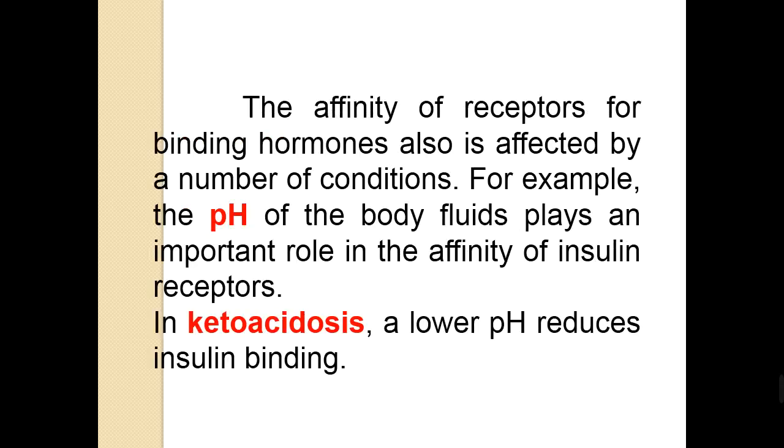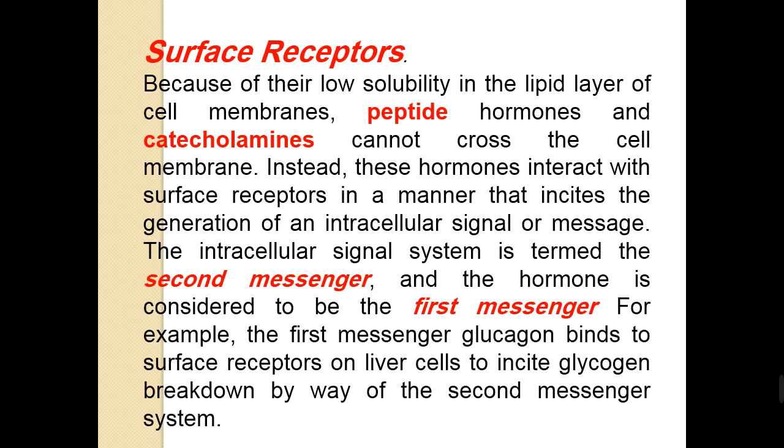The affinity of receptors for binding hormones is also affected by a number of conditions such as the pH of the body fluids, which plays an important role in the affinity of insulin receptors. For example, in ketoacidosis, a low pH reduces insulin binding. By ketoacidosis, we mean diabetic ketoacidosis, which is a condition characterized by a low pH. It will reduce insulin binding, and this will affect the condition of the body.